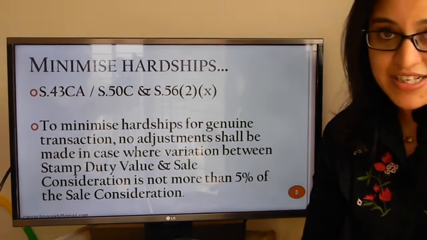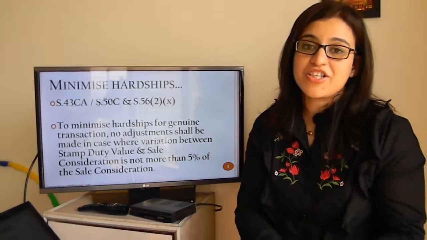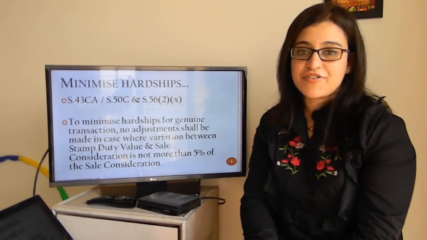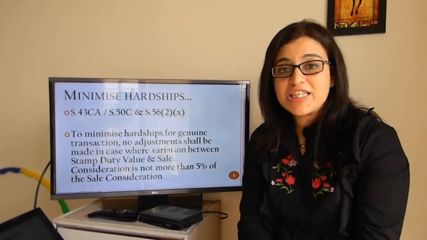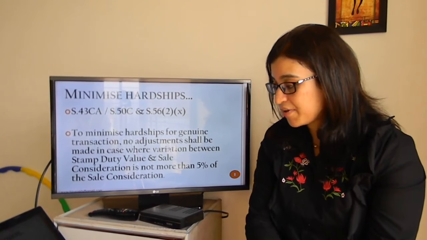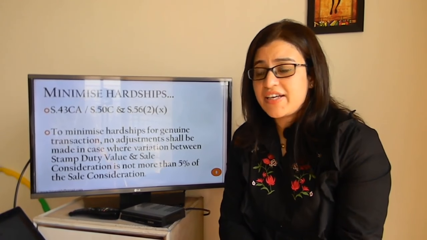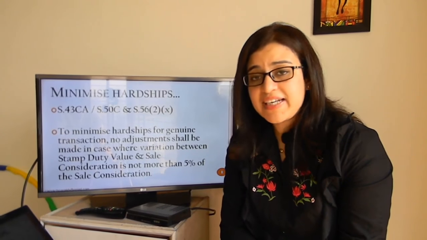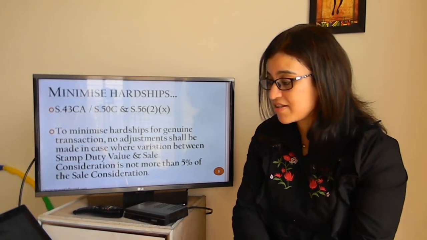So if the difference between the stamp duty value and the sale consideration is within a margin of 5% of the sale consideration, there will not be any additions and the deeming provisions of these particular sections shall not be applicable. Some assessees used to take relief of a particular judgment in this case wherein the margin of relief provided was pegged at 10%.